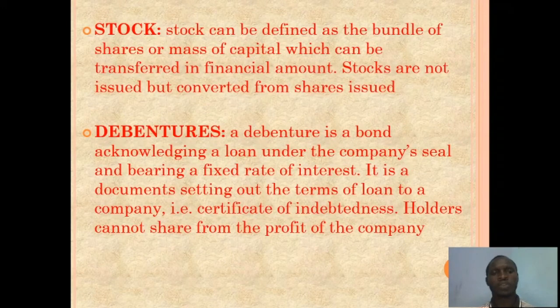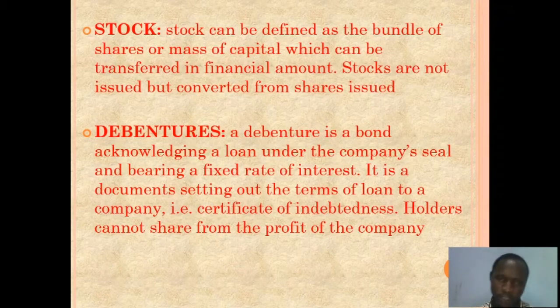Now let's look at stock. Stock is a collection of shares, a bundle of shares. Okay, now a share is an individual unit of a company, while stock is a collection of shares that can be transferred in financial amount. Stock is not issued but converted from shares issued. So stocks are actually gotten from shares.